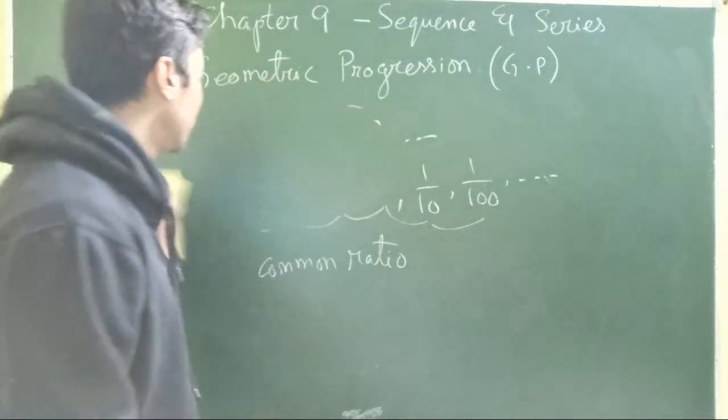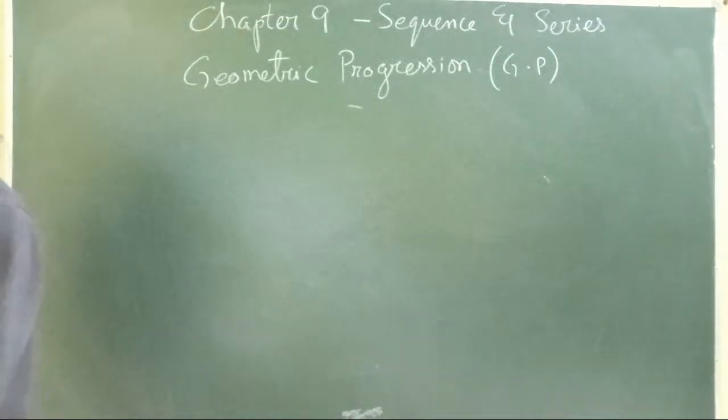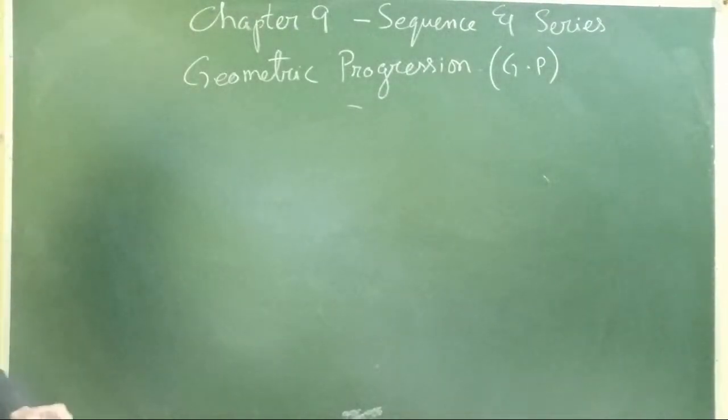Now, in general, if I give you the definition, it will be something like this. You can note it down if you wish.